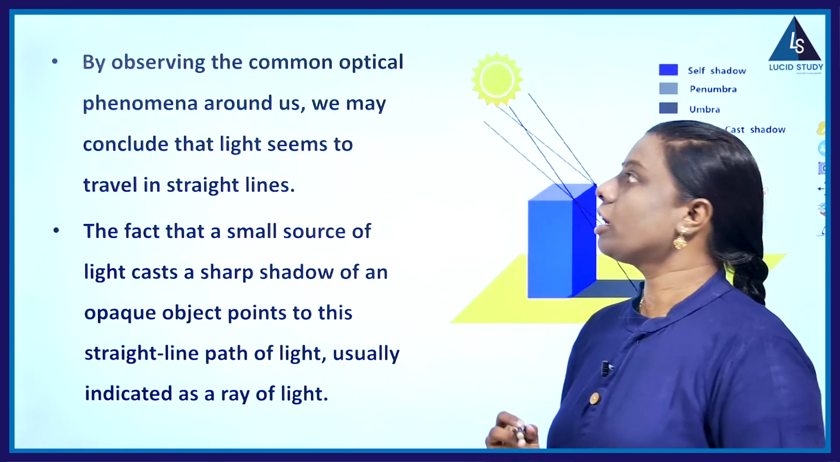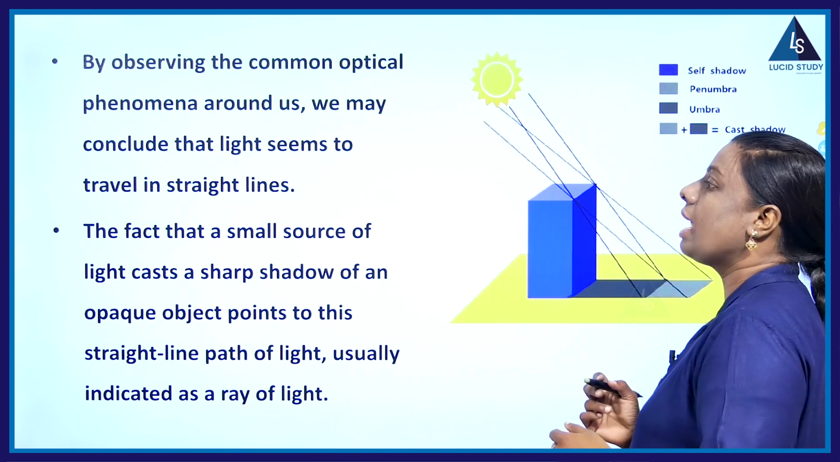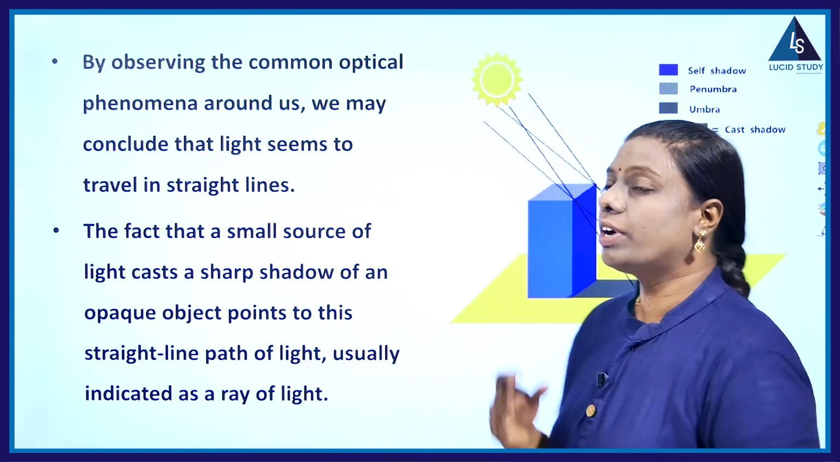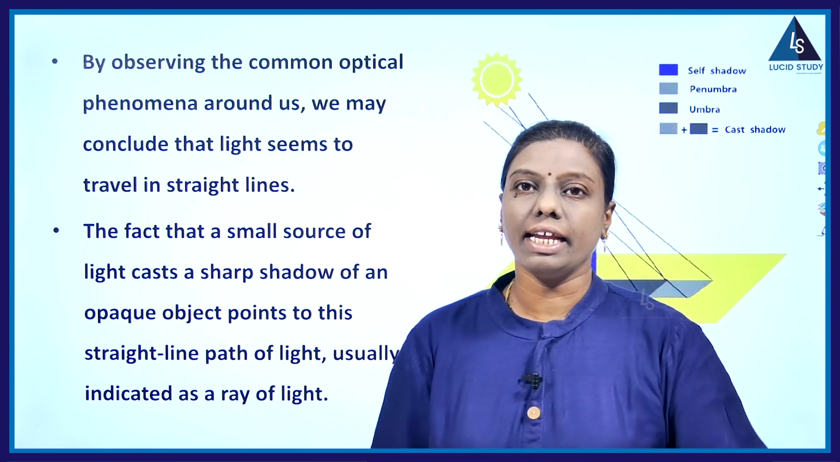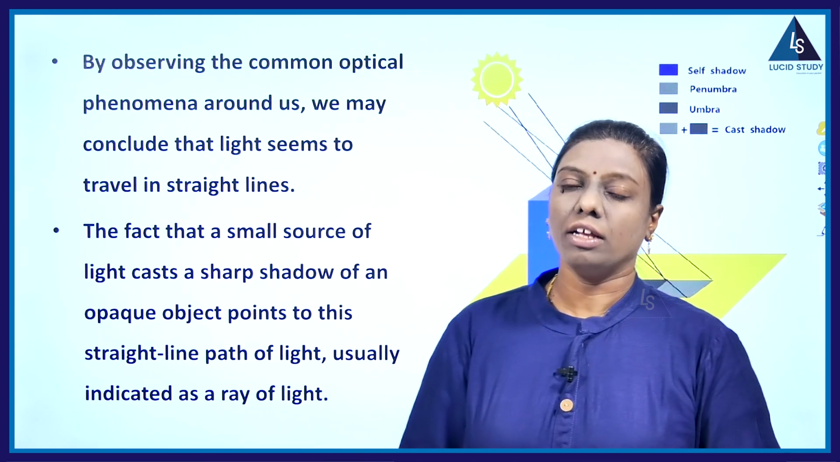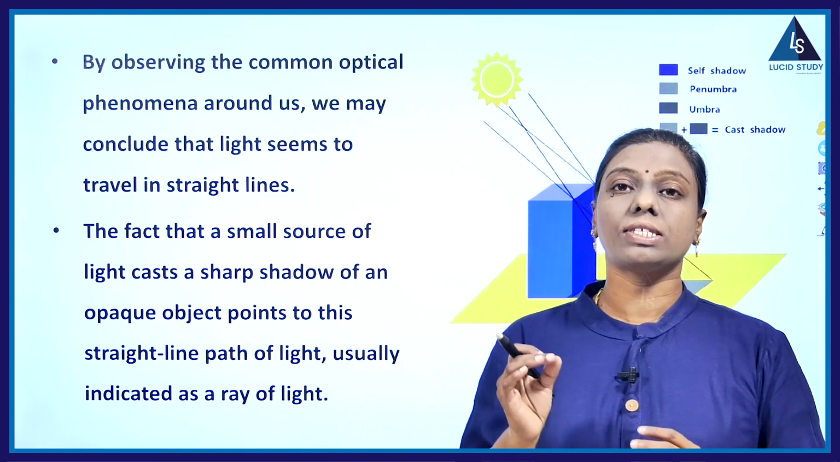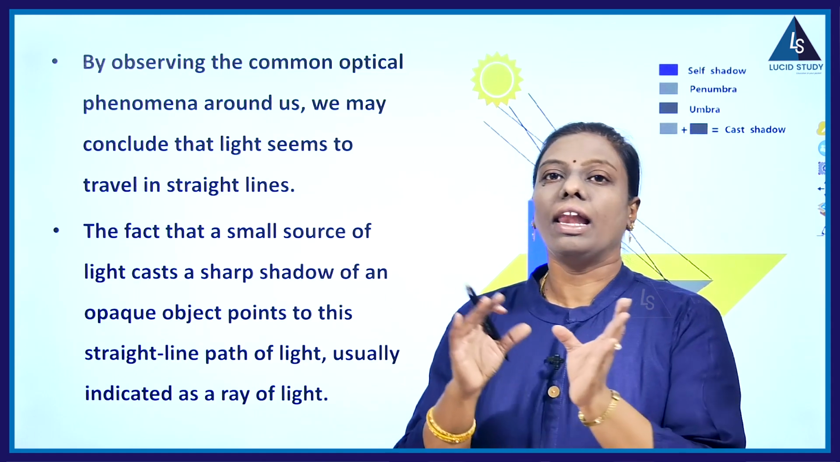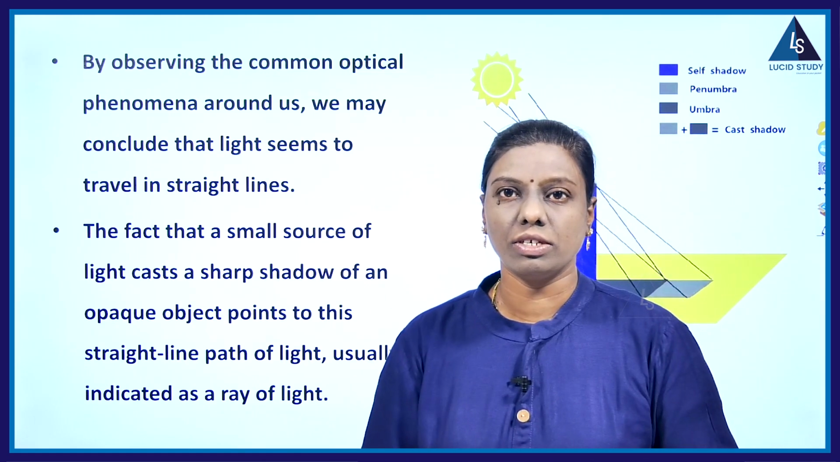So by observing the common optical phenomena around us, we may conclude that light seems to travel in straight lines. So here the first property of light is what we call rectilinear propagation of light. When you see optical phenomena associated with light, we can conclude that light travels in a straight line. What do you mean by light travels in a straight line?